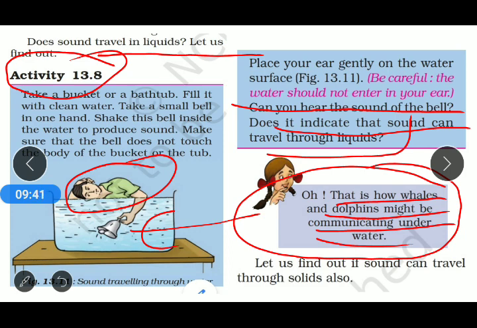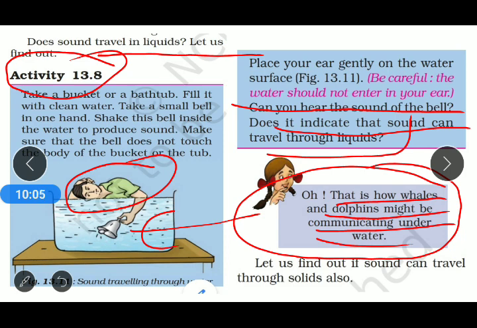They are also producing sound, and the sound produced by them is called ultrasound. Ultrasound is also a range of sound, and it is used by dolphins and whales. In that way, underneath the water, whales and dolphins communicate with each other.